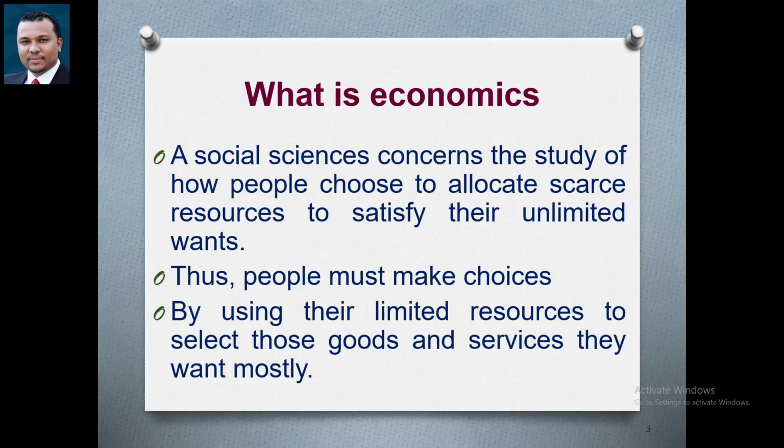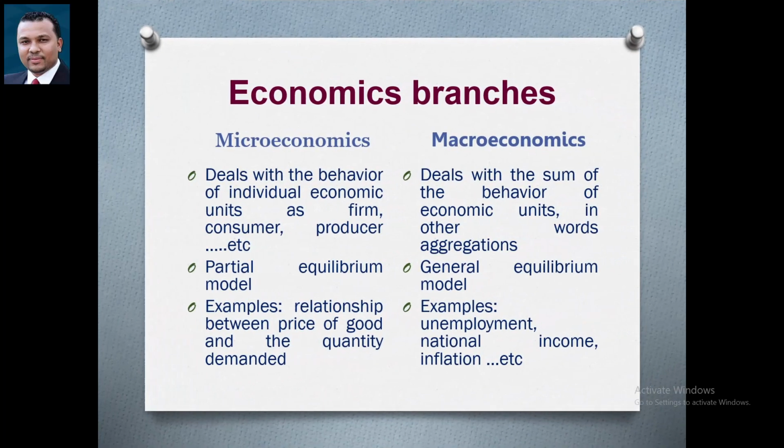So in this case, people will select 7 goods and services to produce based on the scarcity of resources. Anyway, people use limited resources to select the goods and services they want mostly.